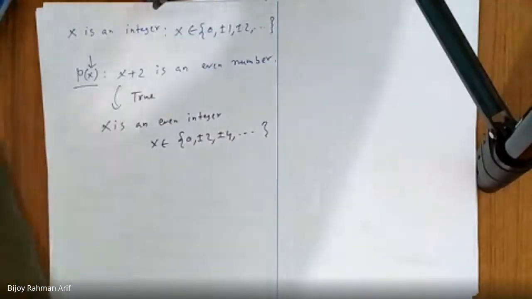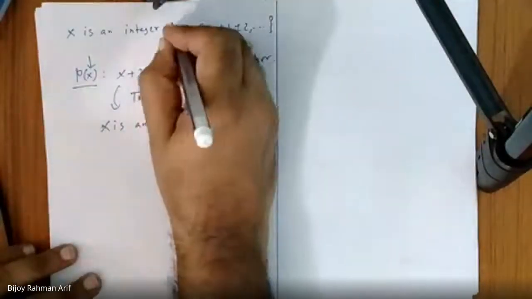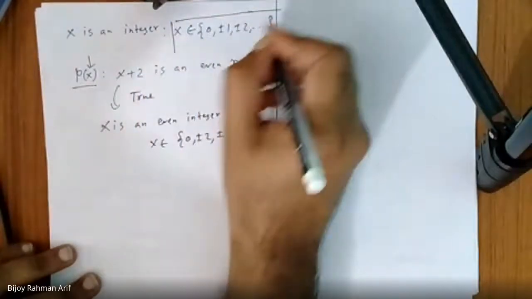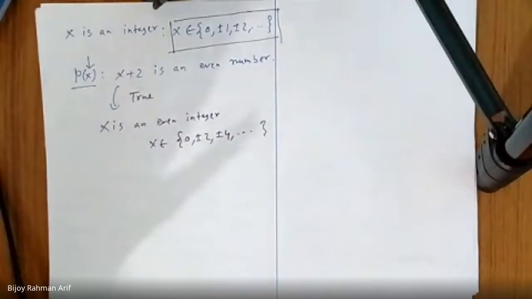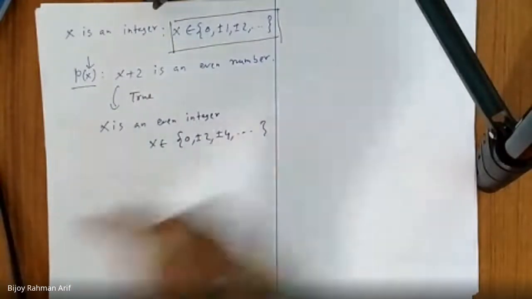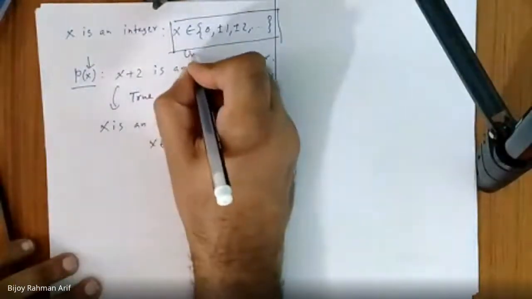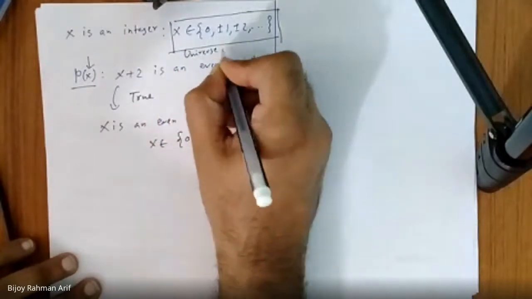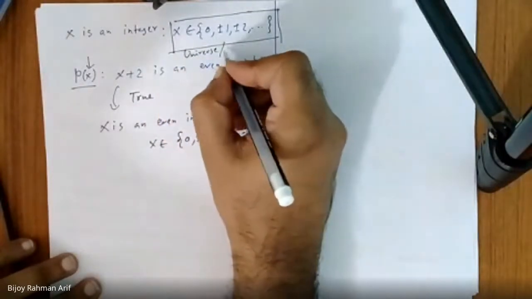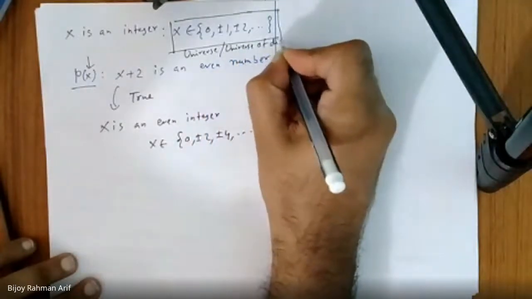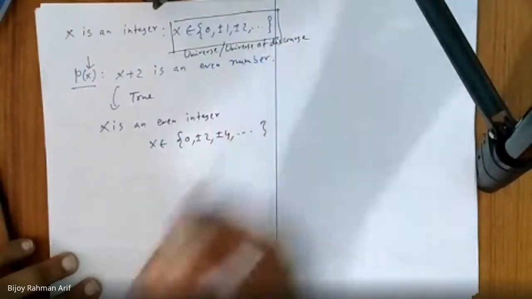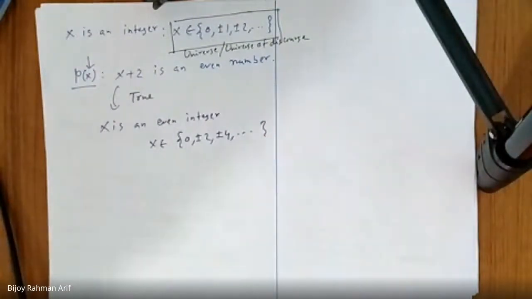The original set, the whole set, the mother of all sets from which x can take its value, is called the universe, or universal discourse. Did you get it? Yes, sir. All the values from which x can take values is called the universe.